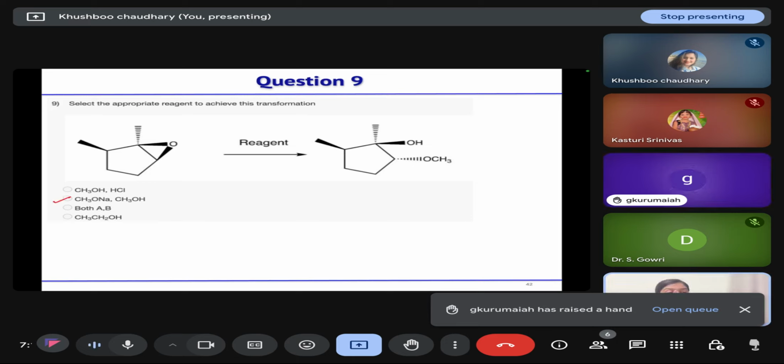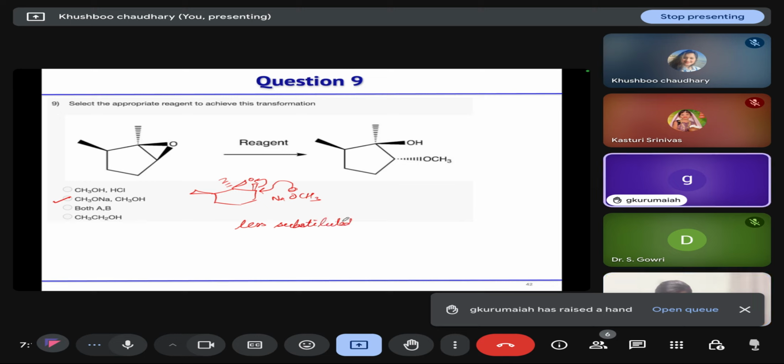In the acidic medium, carbocation will generate, or the delta positive will come in the epoxide, so the methanol will attack at the more substituted site. But in the basic condition, the nucleophile will attack at the less substituted position. So your sodium methoxide will attack from the backside at the less substituted carbon, and it will form this product.